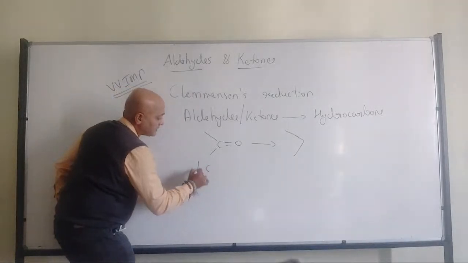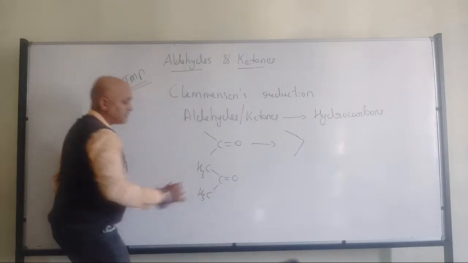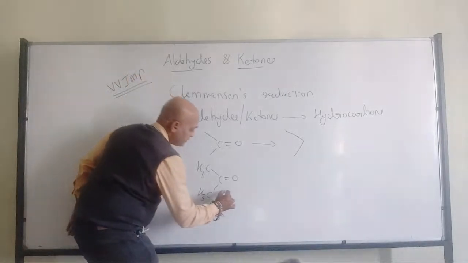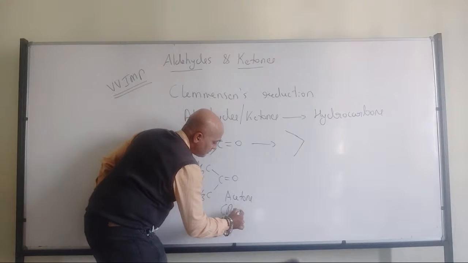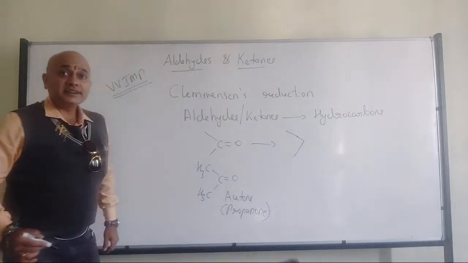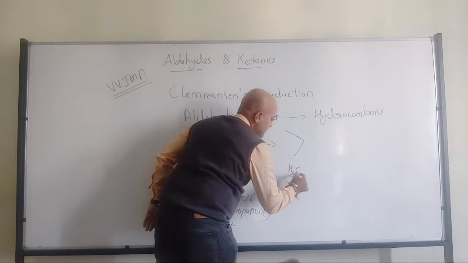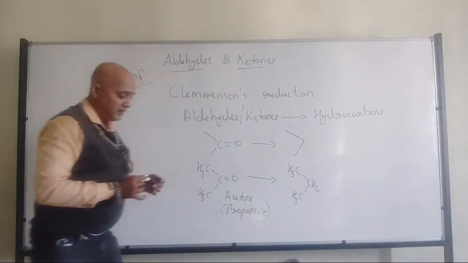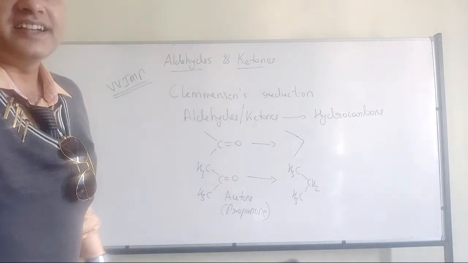For example, CH3COCH3. Which molecule is this? It is acetone, the common name, or we can simply call it propanone. By the Clemmensen reduction process, it will be converted into, anyone?